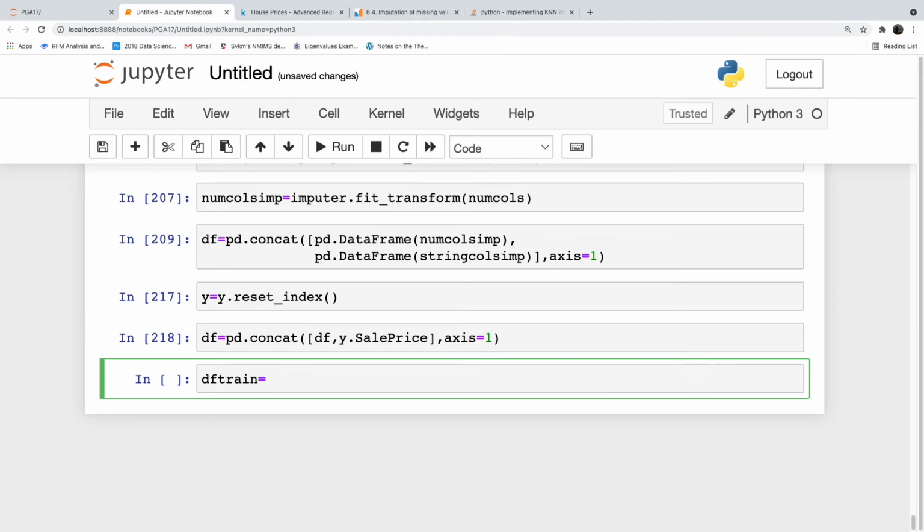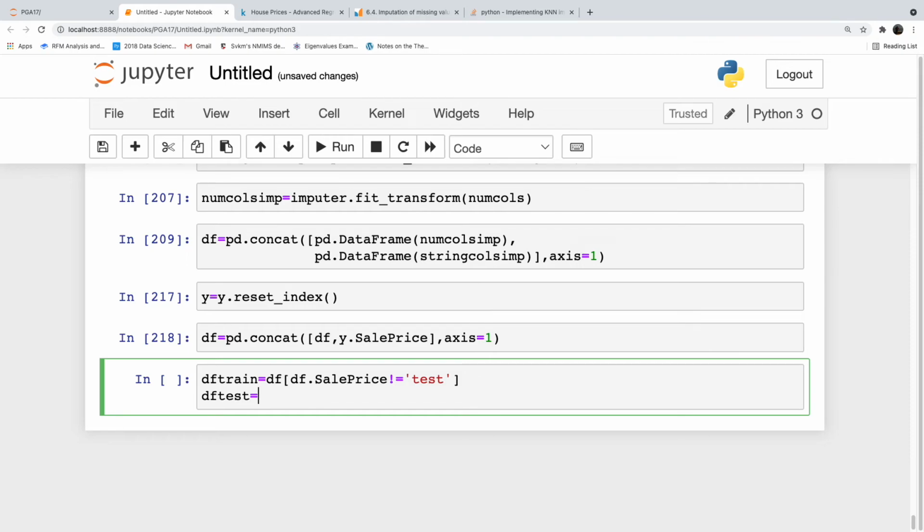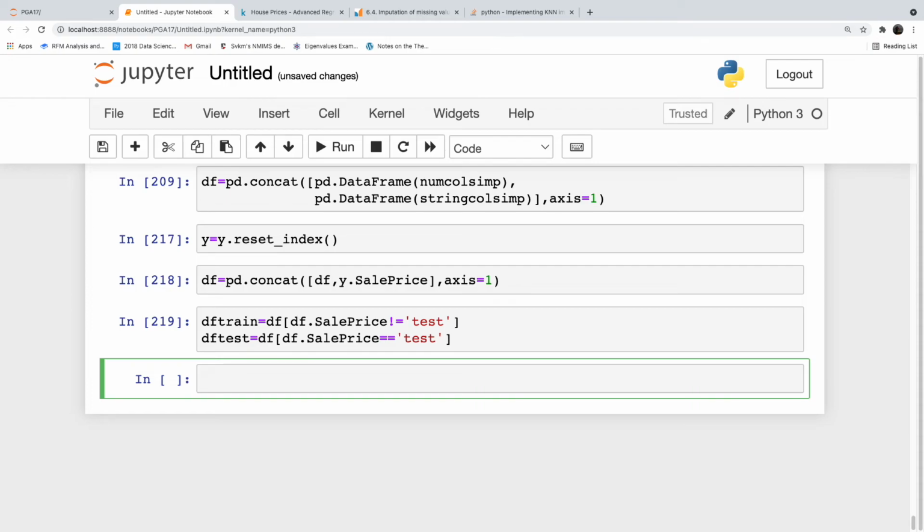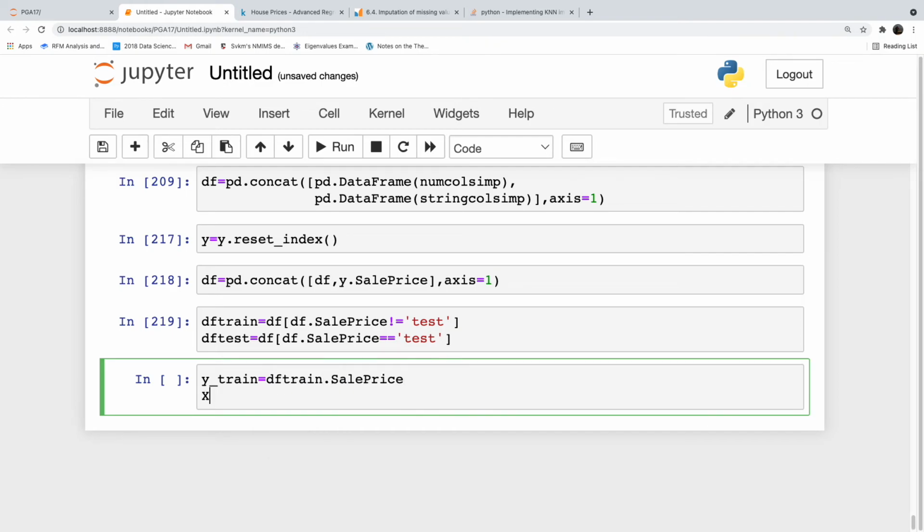df train is equal to df where df.sale price is not equal to test. df test is equal to df where df.sale price double equals test. y_train is equal to df train.sale price. X_train is equal to df train.drop sale price, sorry.